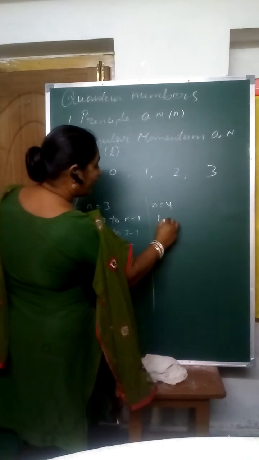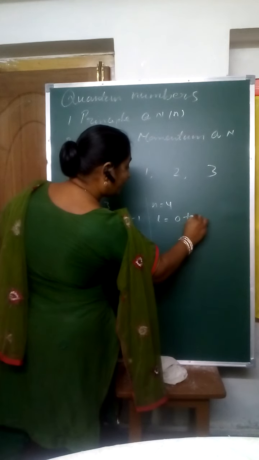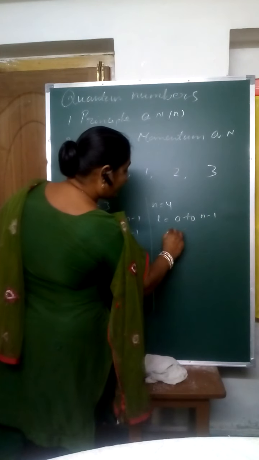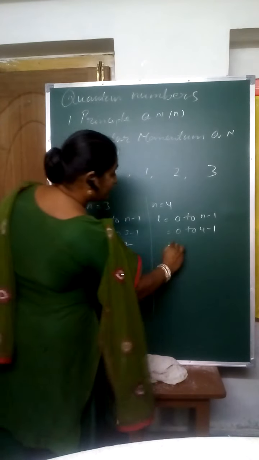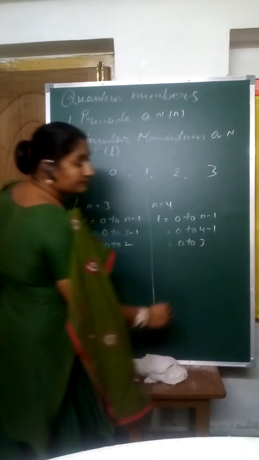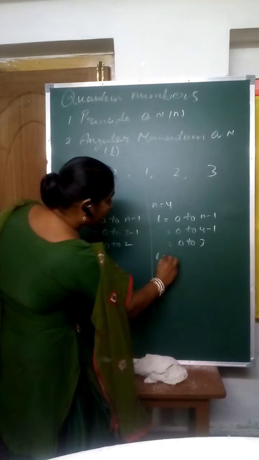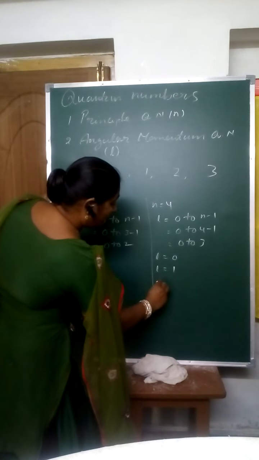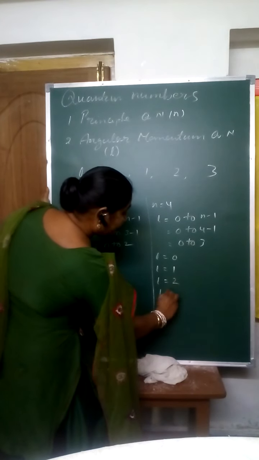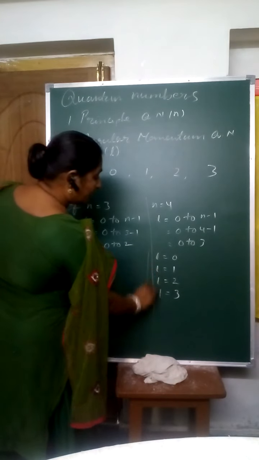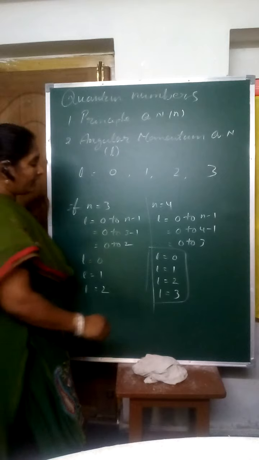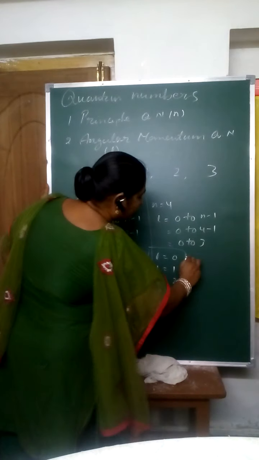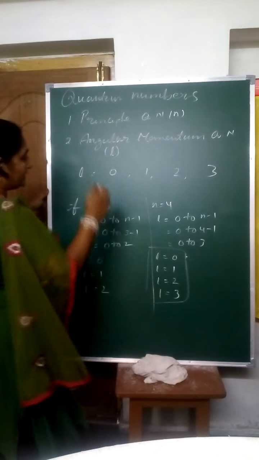I already told you, l values are 0 to n minus 1. 0 to n minus 1 means 0 to 4 minus 1, then 0 to 3. Then l is equal to 0, l is equal to 1, l is equal to 2 and l is equal to 3. 4 values are there for the fourth shell. Okay, that's why I am telling like this. Once you listen to this one.